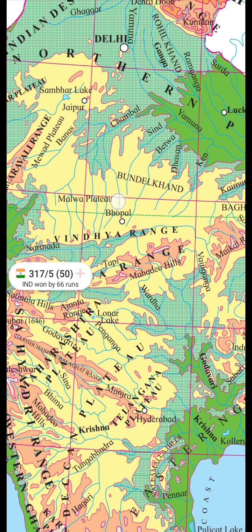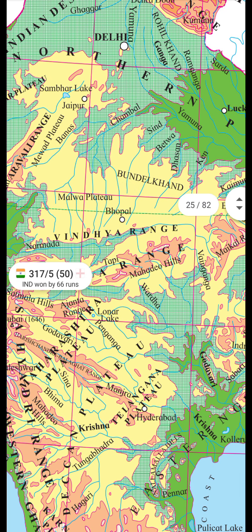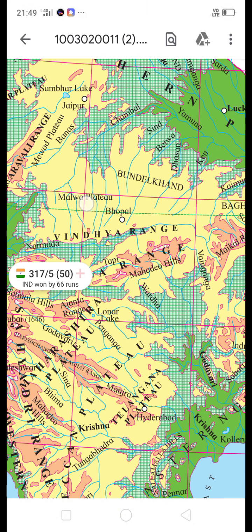Maybe there will be confusion because 2 plateaus are given, and in some textbook or digest or any other material related to geography there are 2 answers given, Mewad plateau and Malwa plateau. But here Malwa plateau is at the foothill of the Arauli range, and the Mewad plateau height is more than the Malwa plateau. Malwa plateau is located in the foothill of the Arauli range. Okay, and that's why the answer is Malwa plateau.